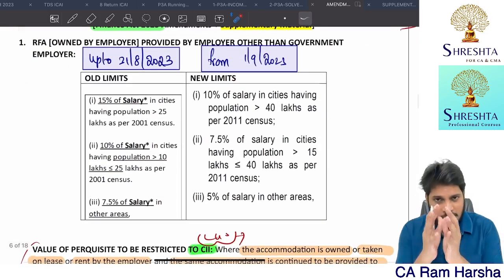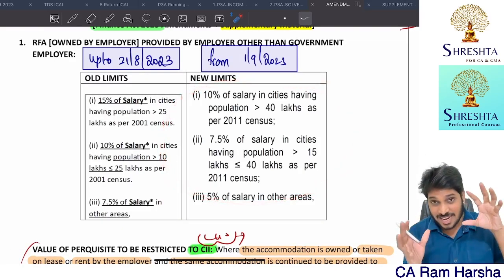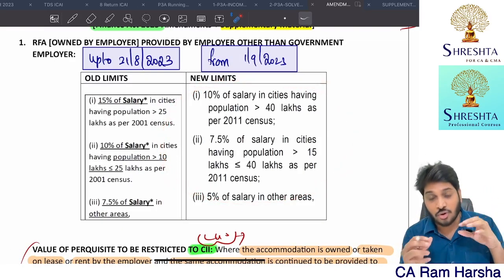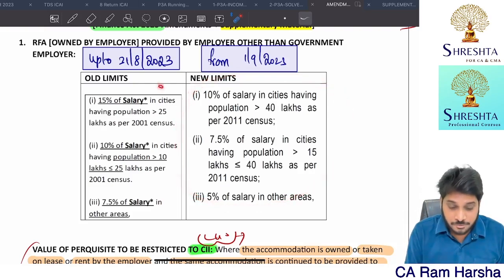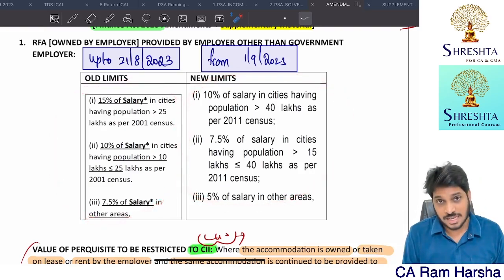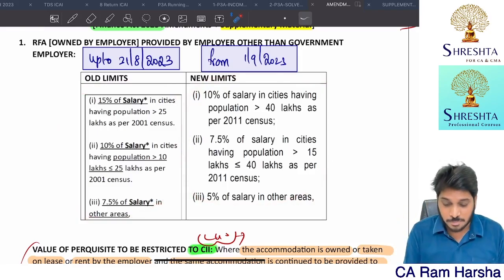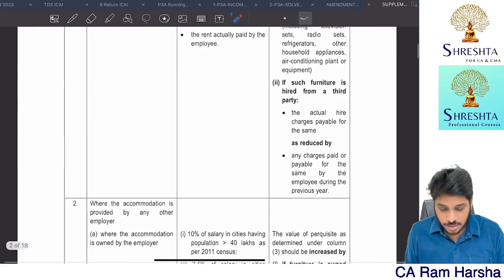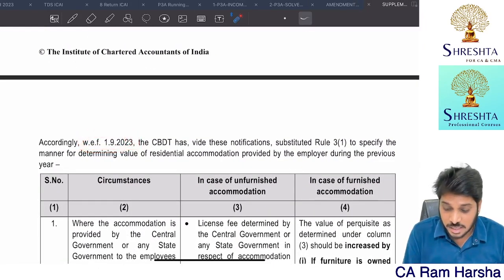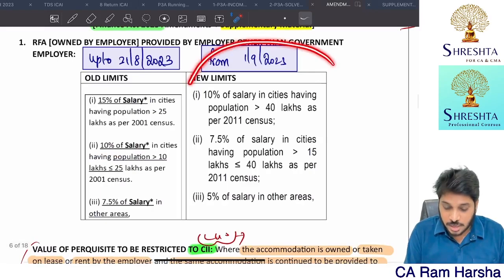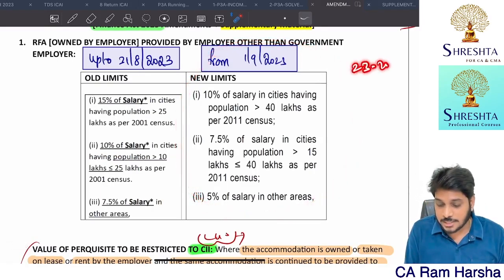Now, many are confused about these limits. Will these limits be applicable for the entire previous year 23-24, or for part of the previous year? For part of the previous year the old limits are applicable, and for part of the previous year the new limits are applicable. This notification is with effect from 1st September 2023, which means the new limits are applicable from 1st September onwards only.